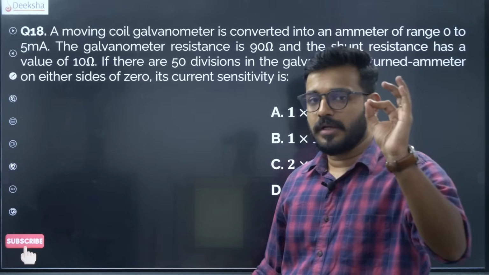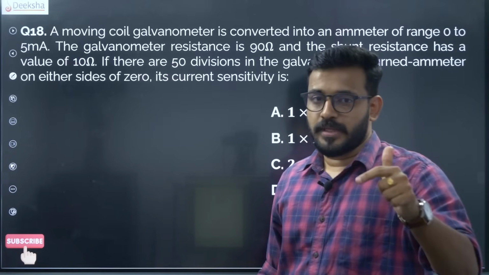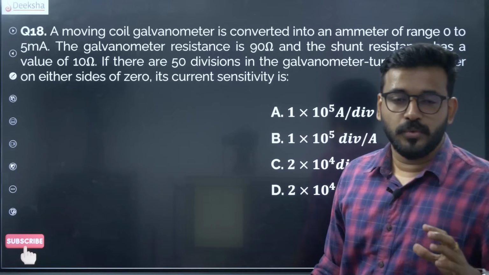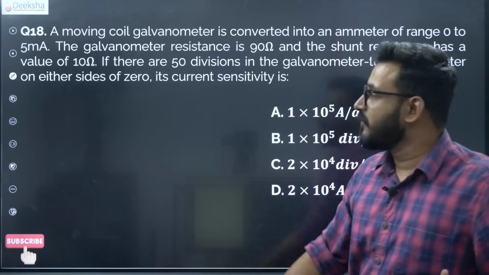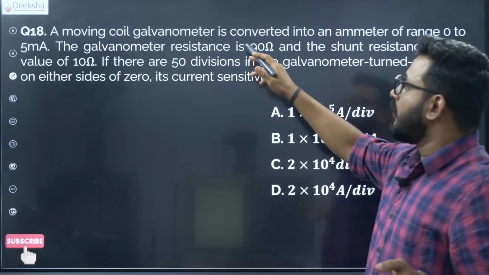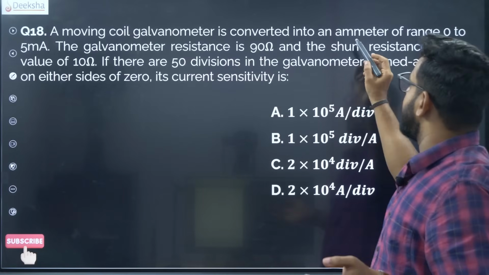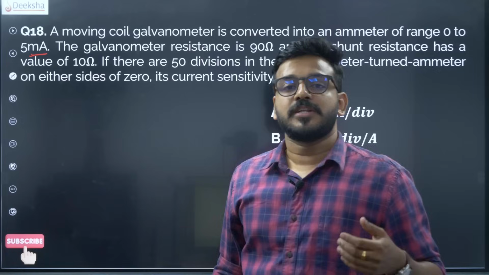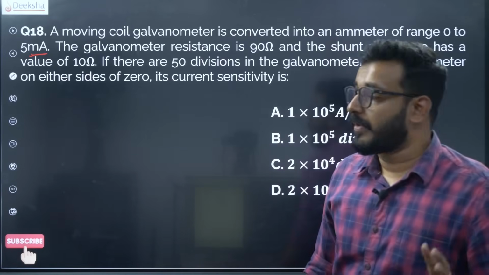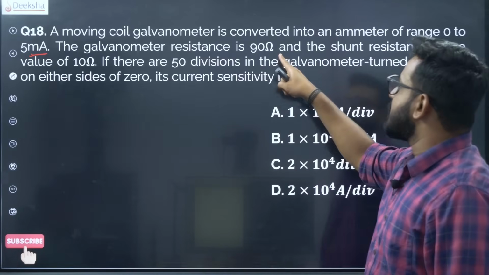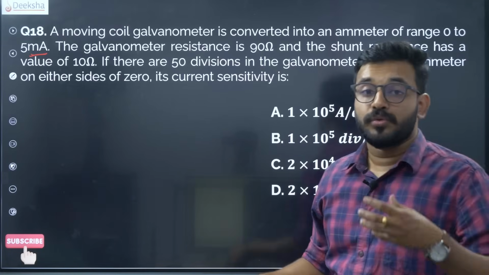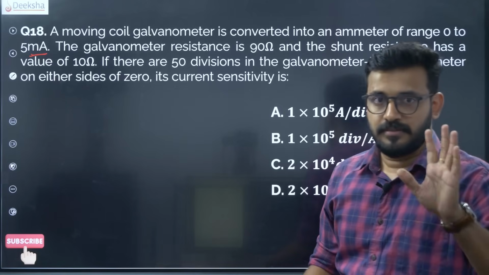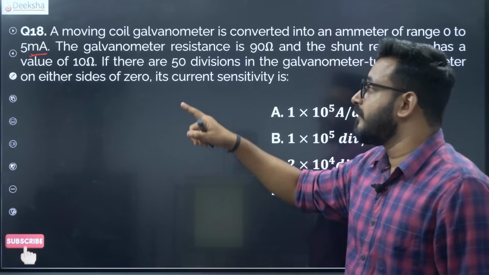You just have to look for what you need. Only see what you want to see, don't be confused with the extra information. For example, a moving coil galvanometer is converted into an ammeter of range 0 to 5 milliampere. It is already converted, first of all keep that in mind. The galvanometer resistance is 90 and the shunt resistance is 10. You think this is of great value, these points? Think again, read the question.